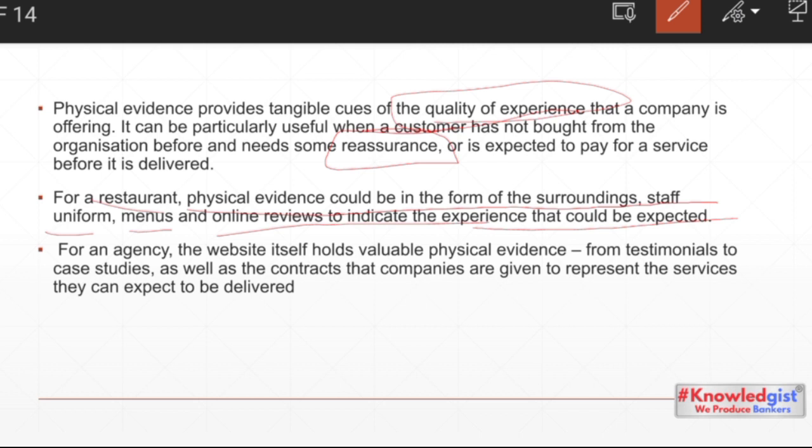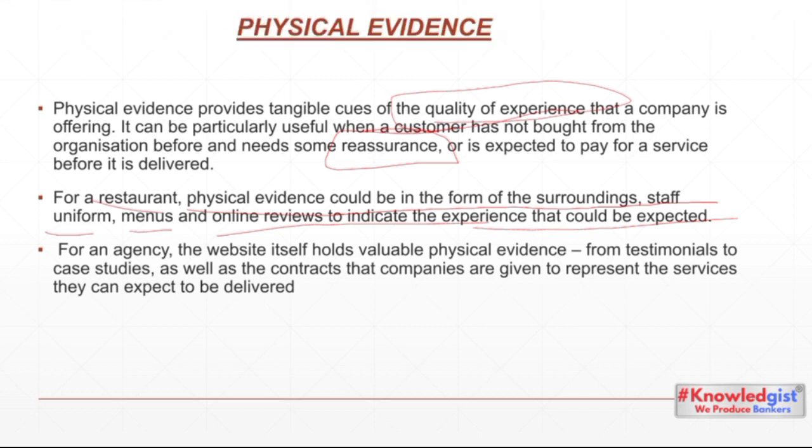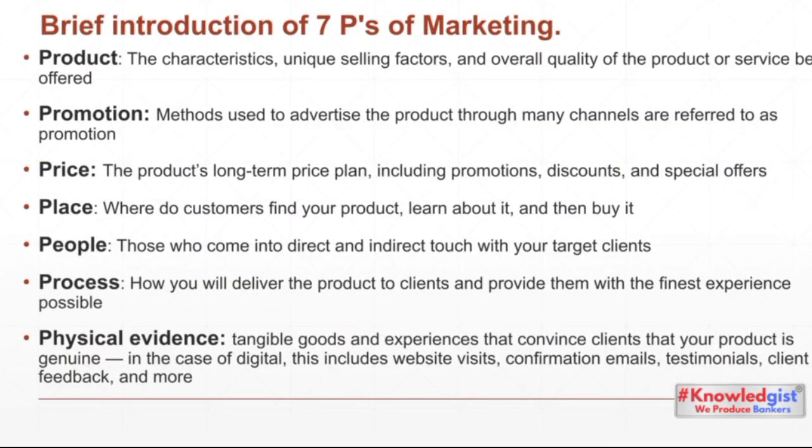So in case of a restaurant, if there is well dressed staff, there is a menu, and there are online reviews of that particular food, the customer now gets assured about the performance of that restaurant. So physical evidence will let you know that whatever is being demonstrated to the customer, they will get the same kind of product. The customer wants to assure themselves about this. Okay, these are the 7 P's of marketing.